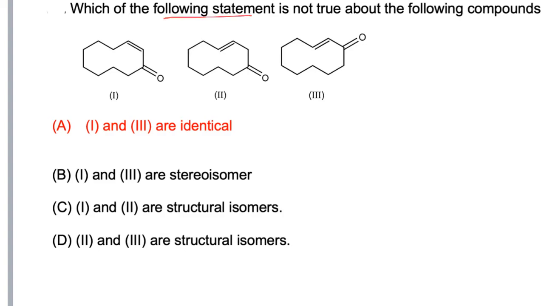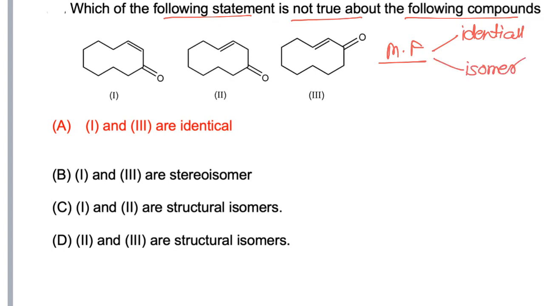Which of the following statements is not true about the following given compound? So by observing this structure, we have to find which of the following given statements is incorrect about this structure. First, all of the molecules have the same molecular formula. If the molecular formula is the same, they are either identical or isomers. So they may be isomers or they may be identical, or homomers.